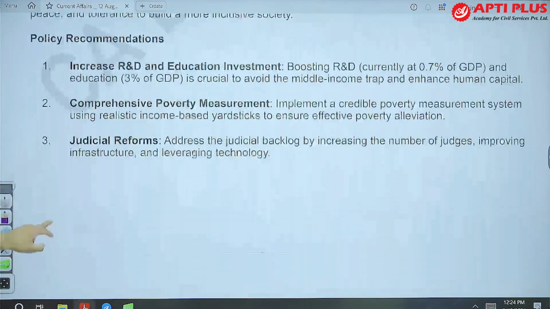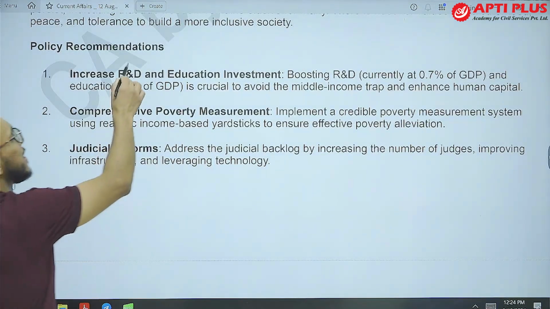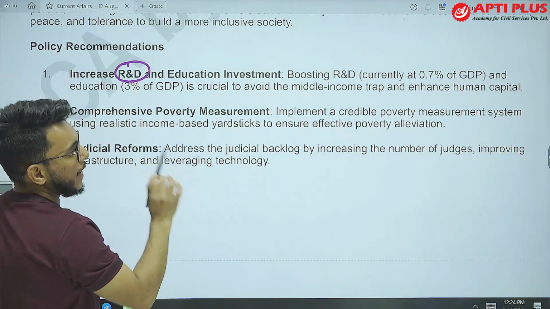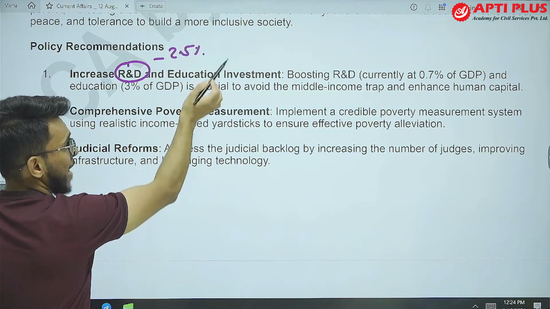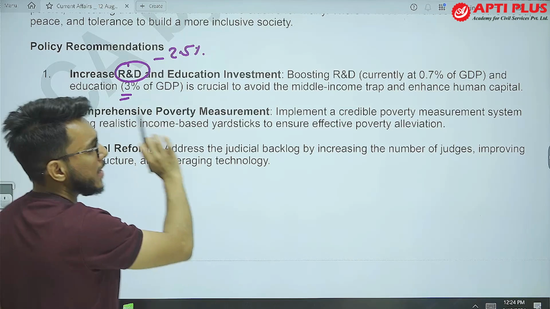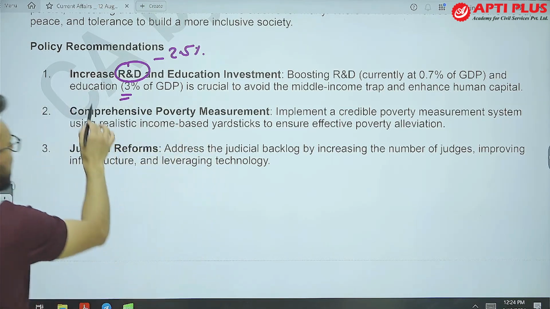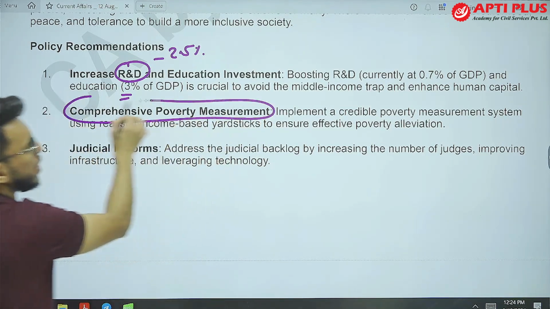So what is the policy recommendation? Number one is increase R&D expenditure. R&D expenditure needs to be taken to 2.5%. Education, where 3% of GDP is being spent, we need to take it to 6%. Comprehensive poverty measurement needs to be there.